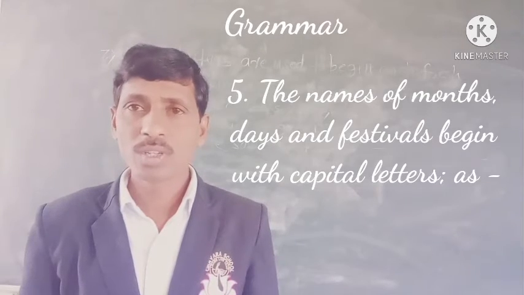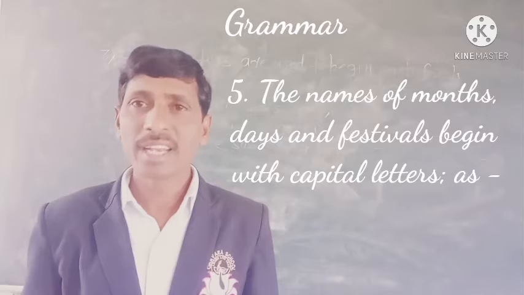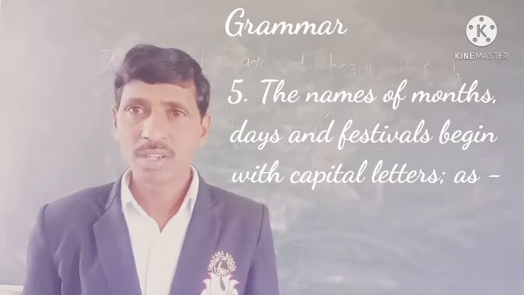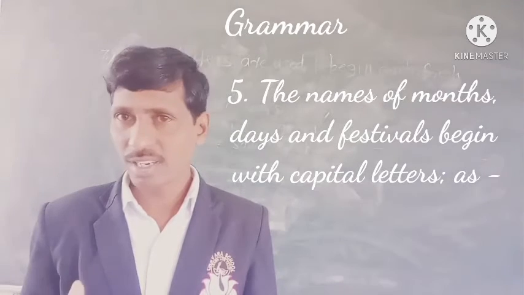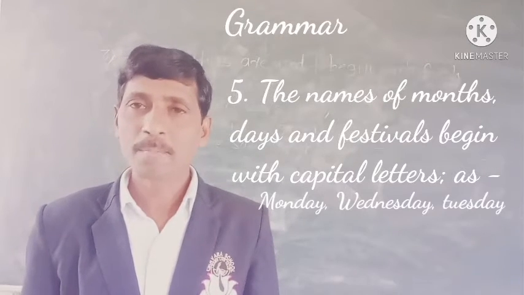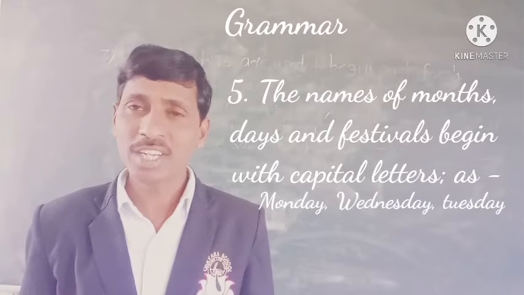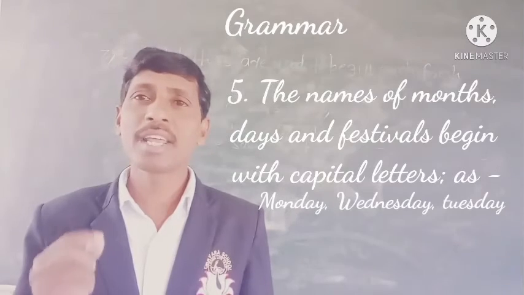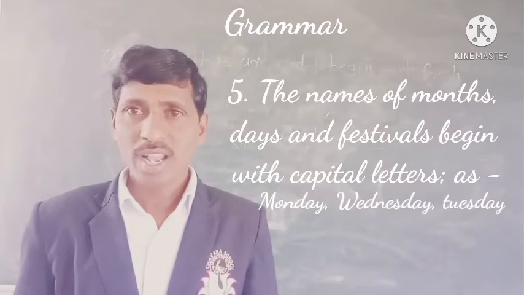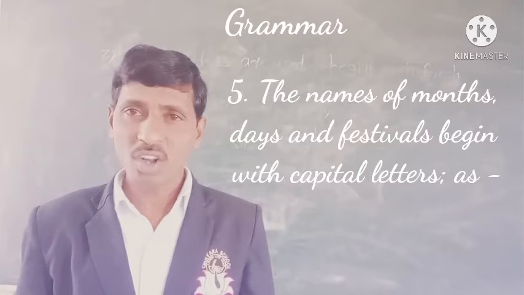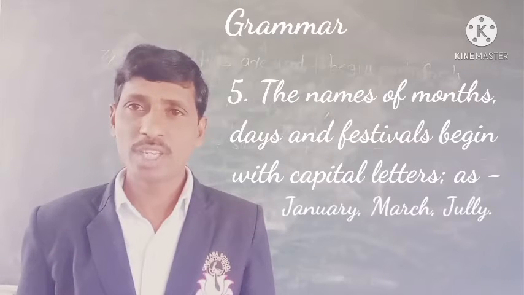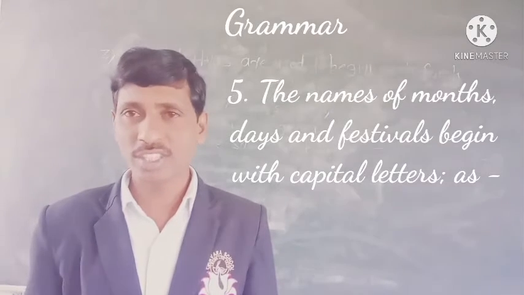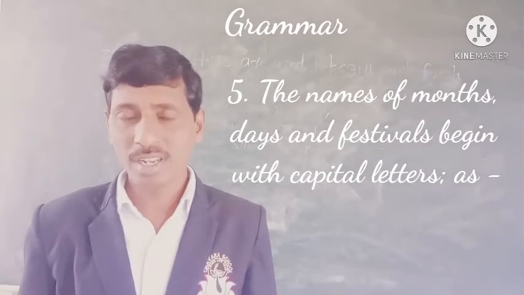Rule number 5, the names of days, months and festivals begin with capital letters. For example, Wednesday, Monday, Tuesday, Thursday, these are the names of days. The months, January, March, July, also begin with capital letters.